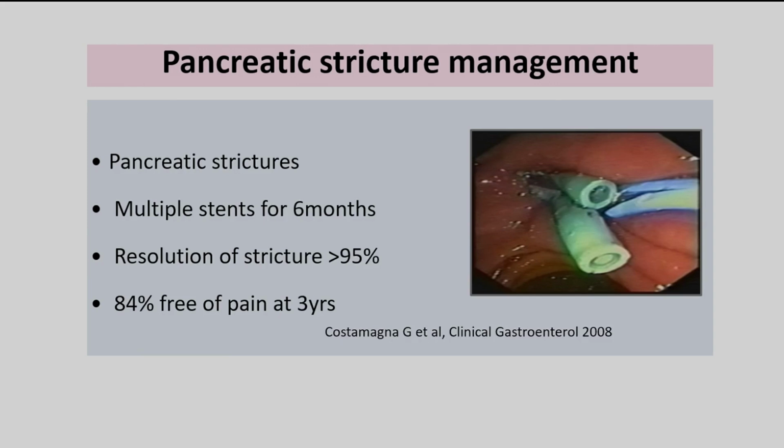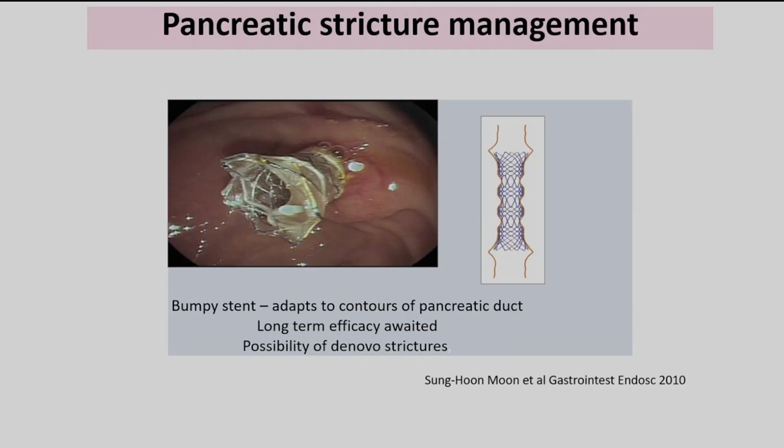So putting multiple plastic stents to remodel the stricture, I think that is a better strategy. What happens is you put a 10 French stent, you see the stricture is still there, and the patient keeps on needing endoscopy. It is better to put multiple plastic stents, which shows resolution of the stricture in more than 90% of patients, and patients remain pain-free in more than 80%. While putting multiple plastic stents, the first stent should be a pigtail stent. If it is a straight stent, there is a chance that it can migrate across the stricture and it is difficult to remove.